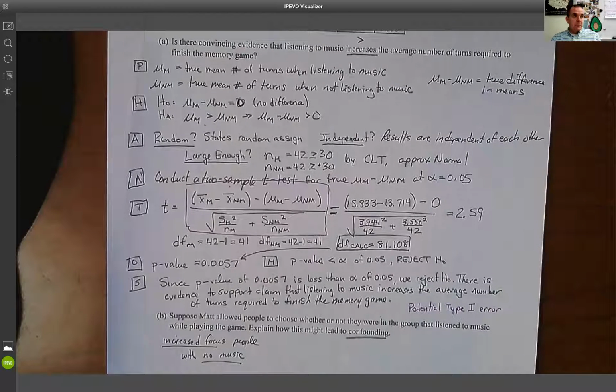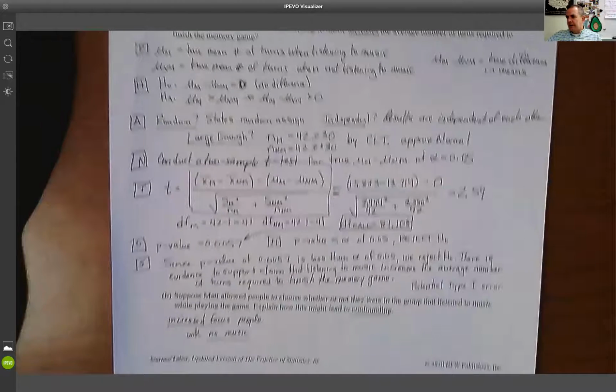And the consequence of that is that Matt decides no music at all, period. Turn off the music, put your iPhones away, put your earbuds away. You can't listen to music because it's going to make you do worse, when in actuality it really has no difference. And that would be a consequence. Maybe you're not as happy in class because you have to deal with that. So that's our test.